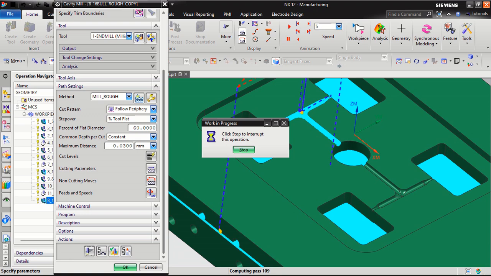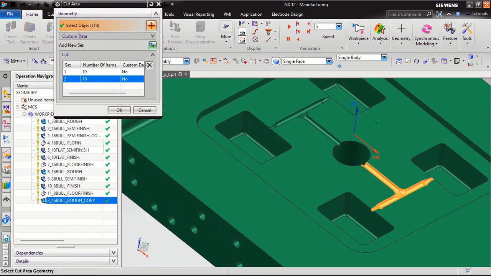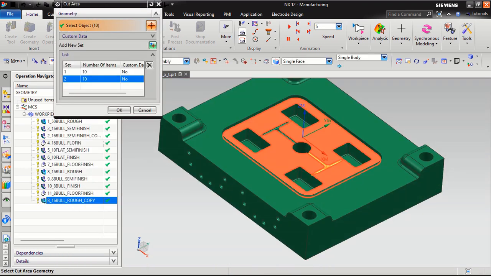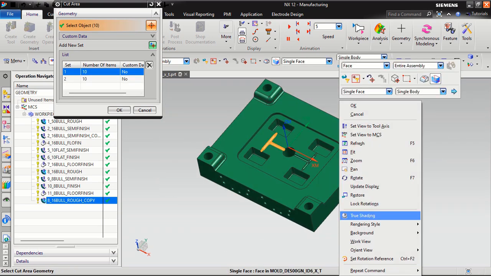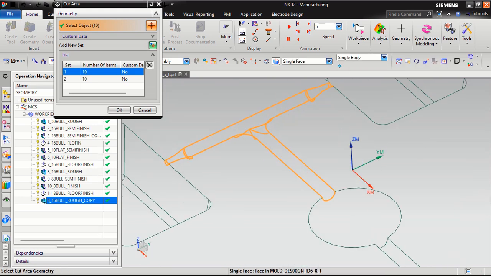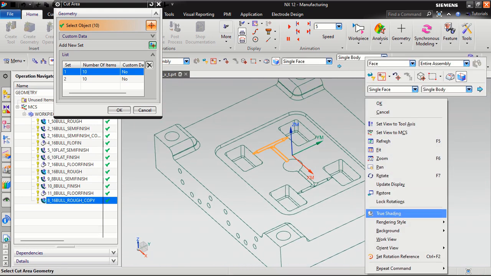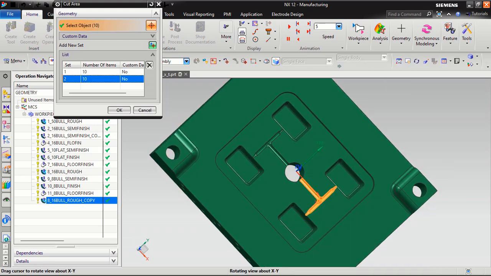Sorry, what's going on? I want to check the cutting area. Where is the cutting area? Okay, good, no problem. There will be some images. This is also okay.